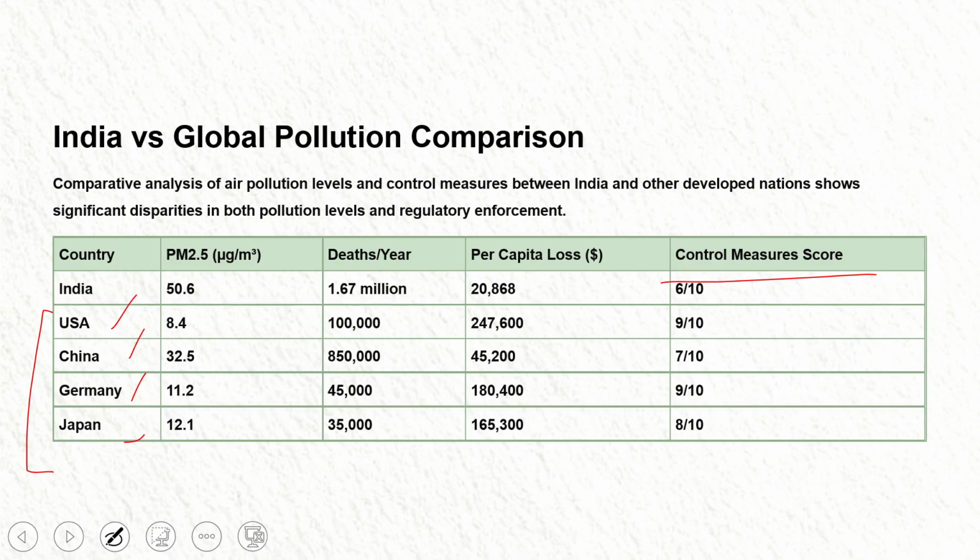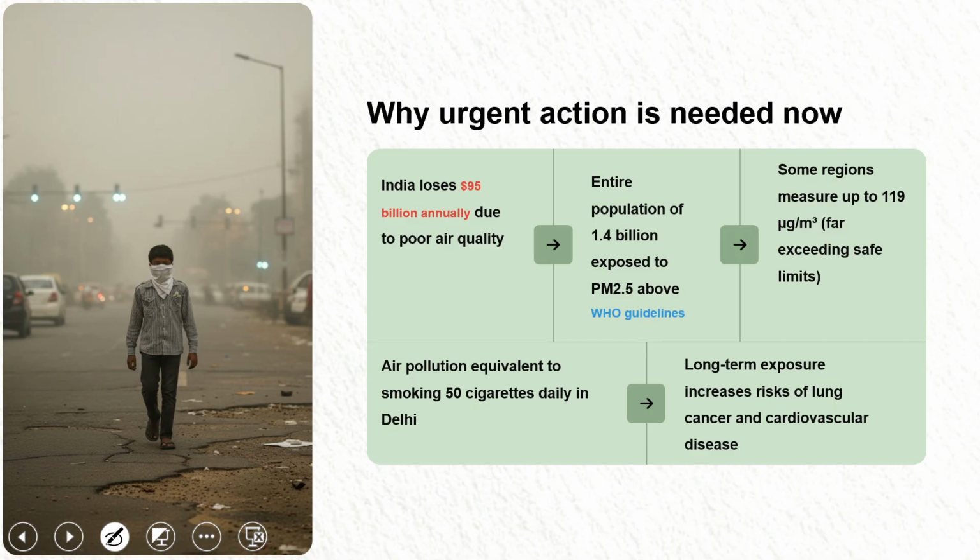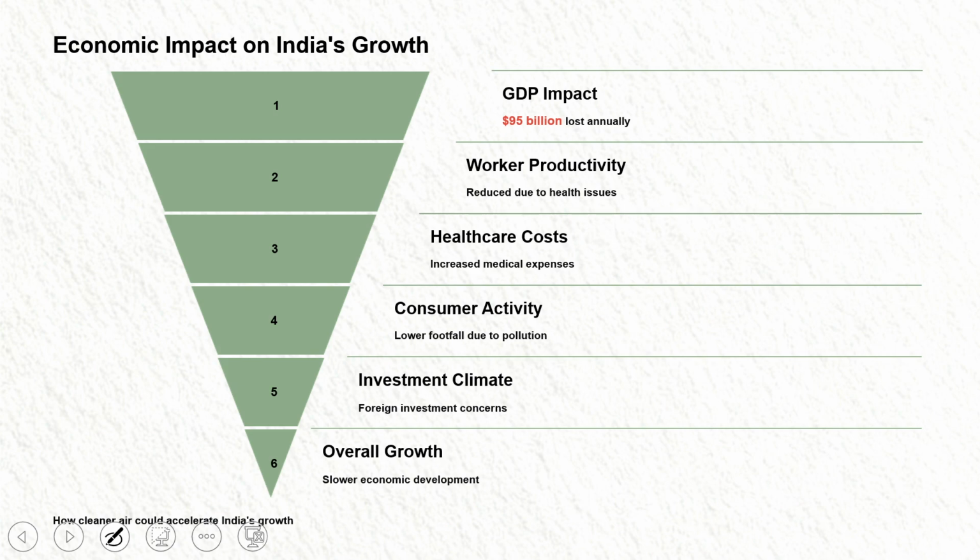Control major scores, see India is very poor in it. Death rate, India is very poor in it. Now, why is urgent action needed now? Because of health, we need urgent action. Air pollution is equivalent to smoking 50 cigarettes daily in Delhi. Economic impact. This reverse pyramid shows how important it is to deal with pollution.